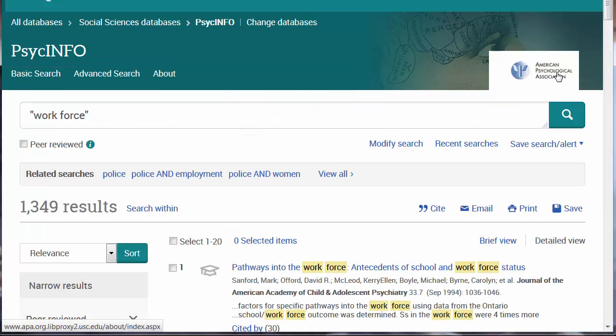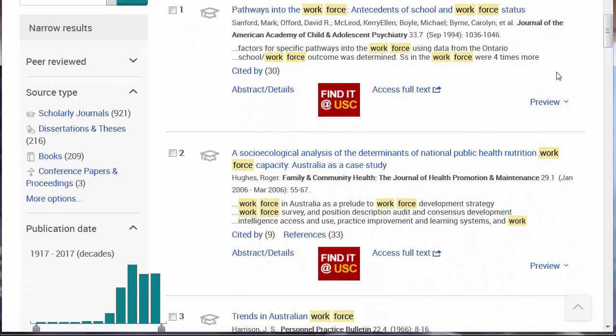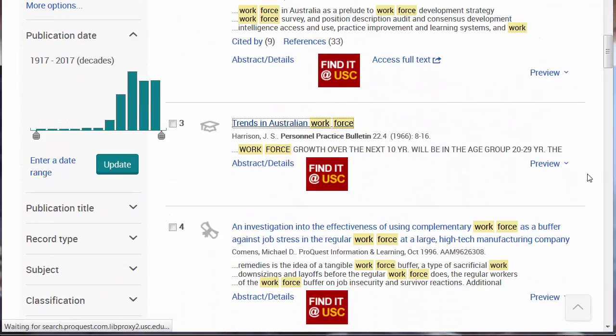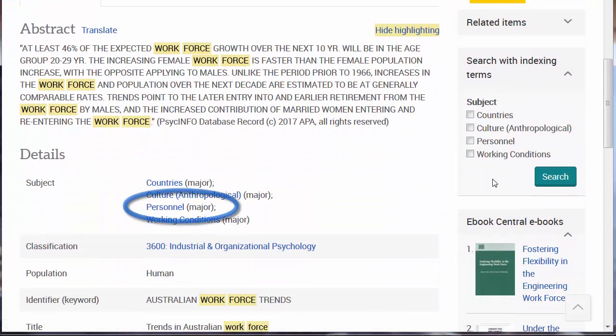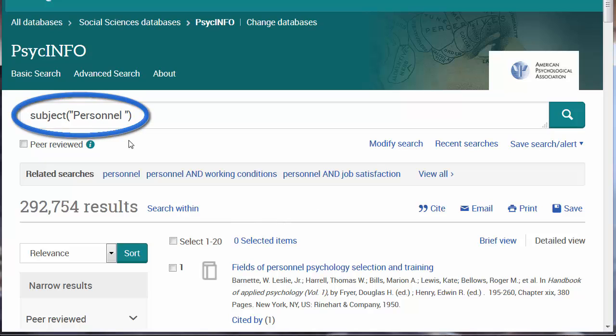Now, by examining the subject headings of several articles, we find that personnel is one of the subject headings assigned to workforce. To be thorough, you may need to look for additional subject headings. I'll click on the link to search with it. This then is the phrase we need.